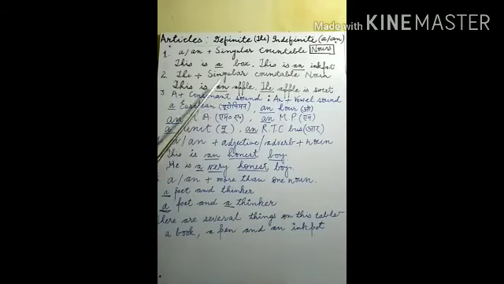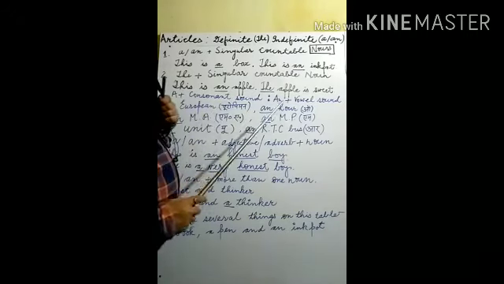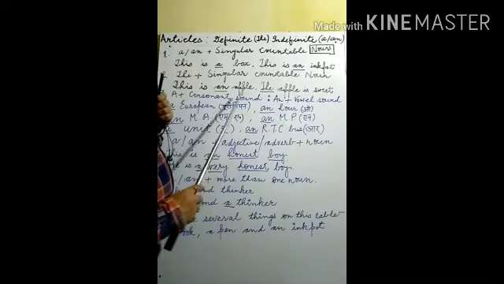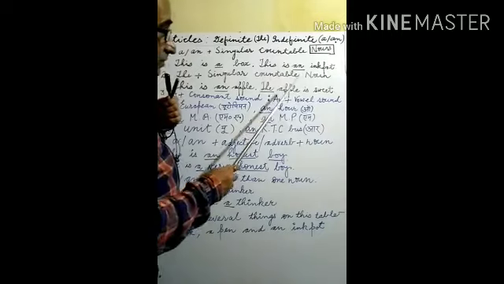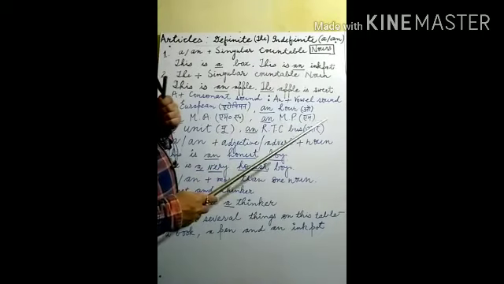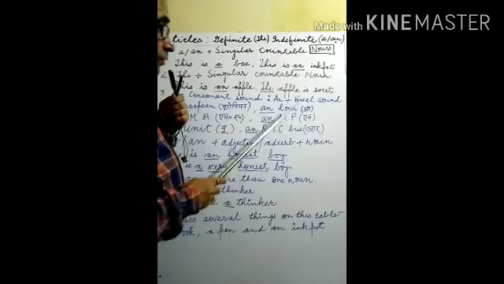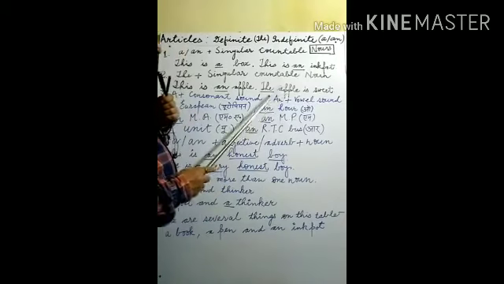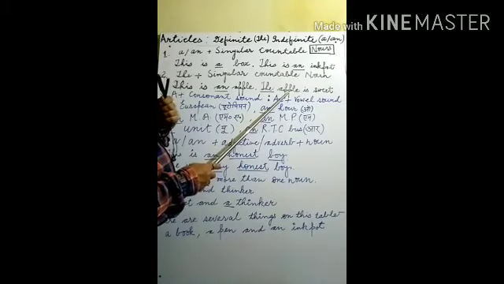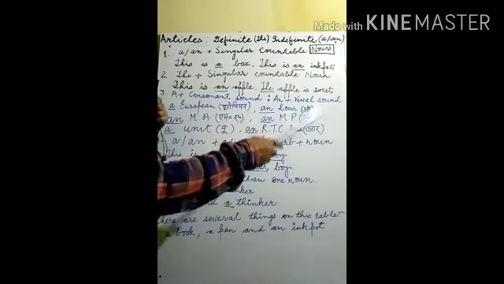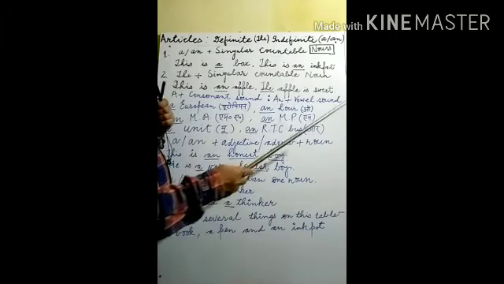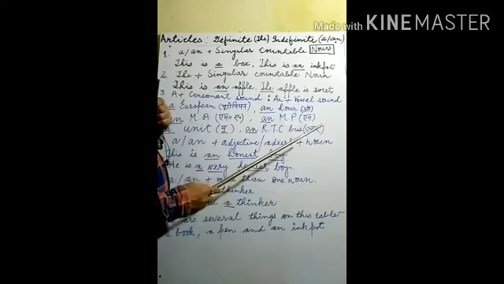So an is used here. But this apple is repeated in the next sentence. If this type of repetition of the noun is there, before the second, third, fourth, fifth noun, if the same word is repeated, which article is used? The article the. Suppose apple is coming next time, before that also we apply the.